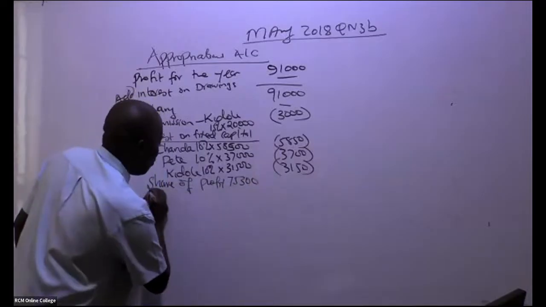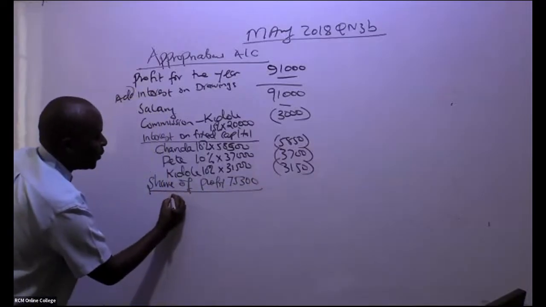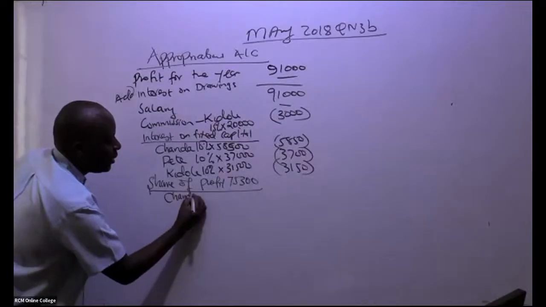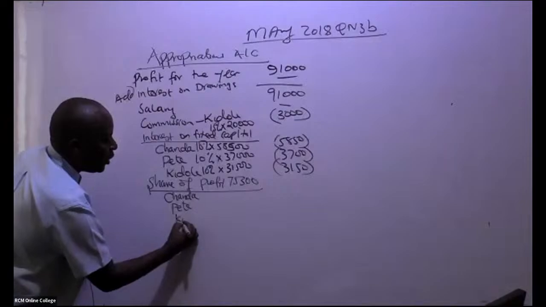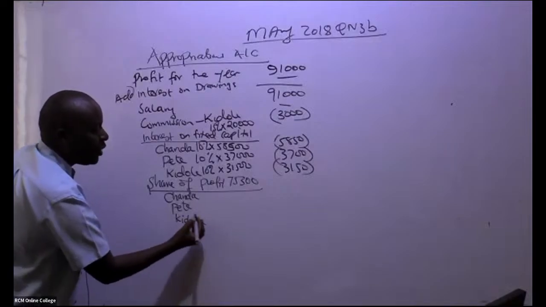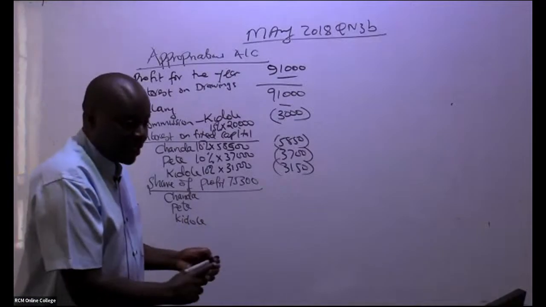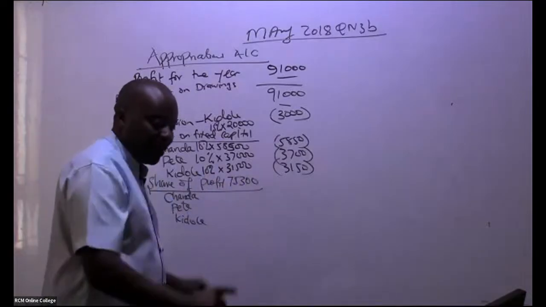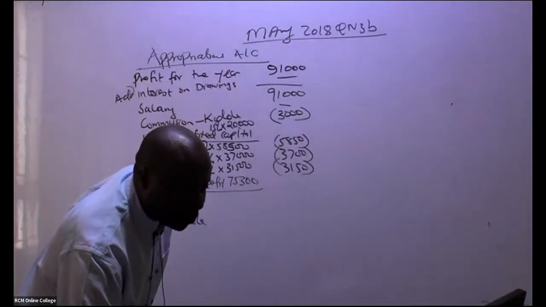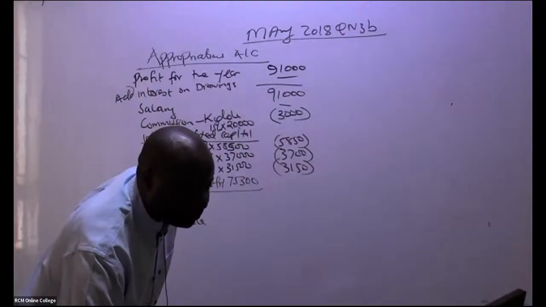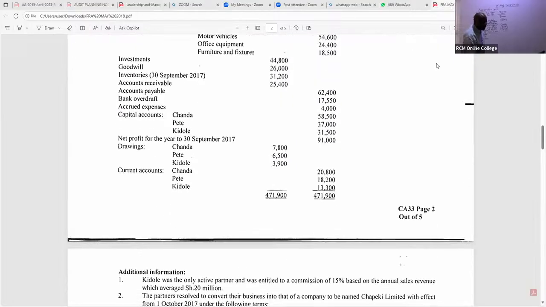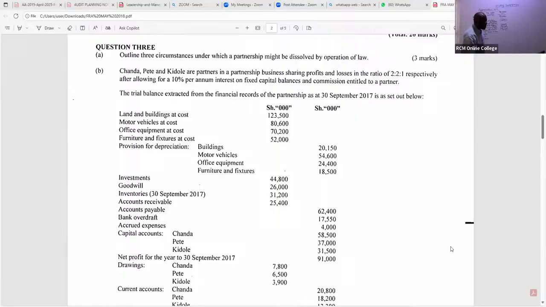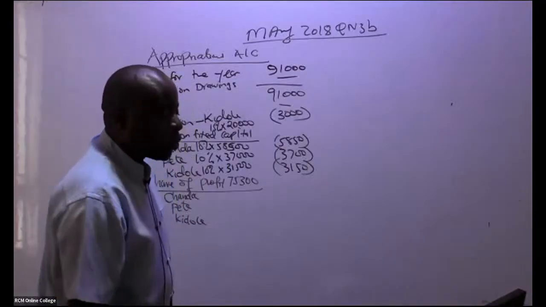So remember, we have again the three partners. So we have here Chanda, we have Pete, we have Kidole. And they have given us the ratios of sharing these profits. At times there are losses, remember. So they have given us, are you able to see the ratios? So the ratios that we have here for sharing, they gave us the ratios. It is 2:2:1.